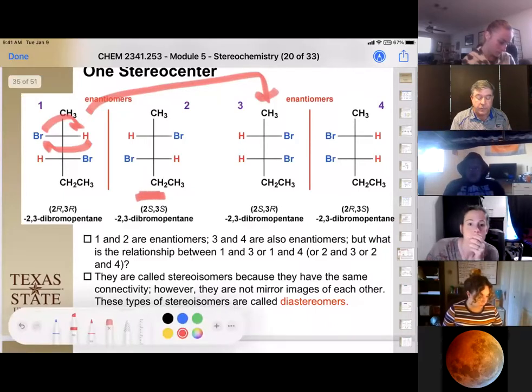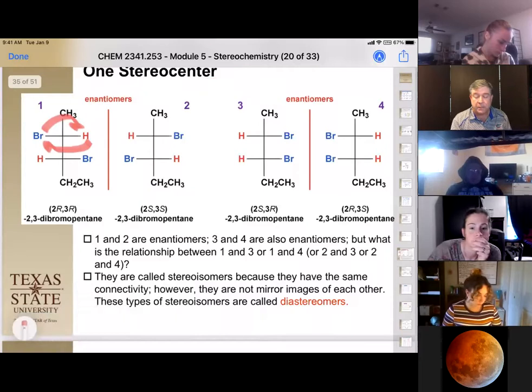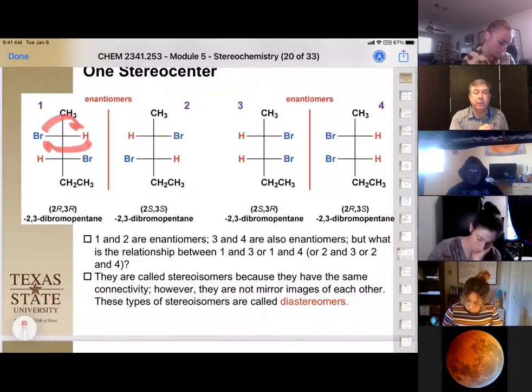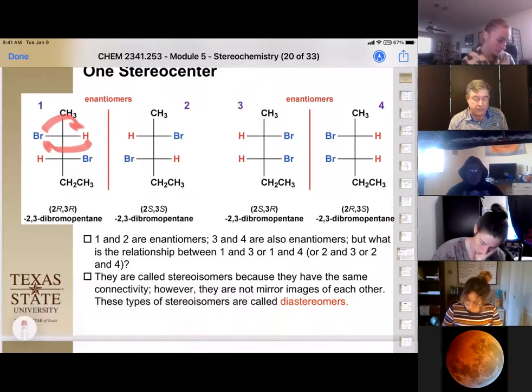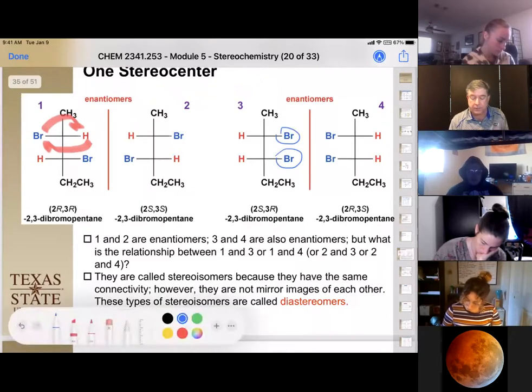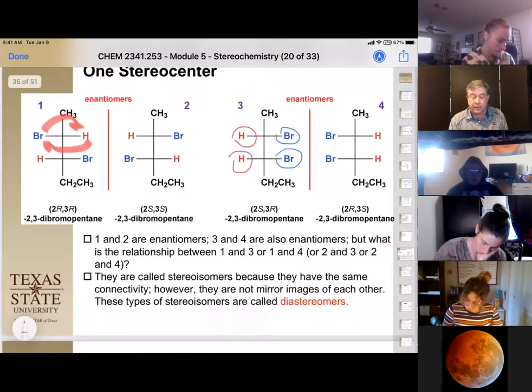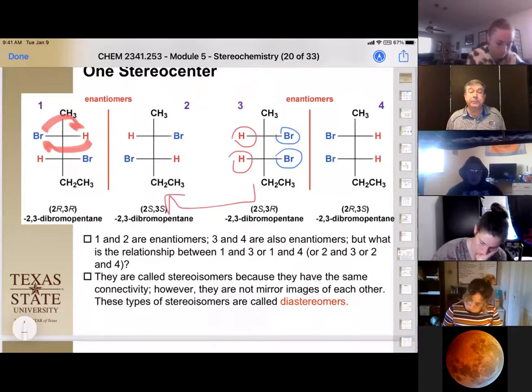So that's how we get to our next set of isomers: we swap just two groups at one carbon. When we do that, our bromines are now on the same side, and our hydrogens are on the same side. So these are not superimposable with that, and they are not mirror images of that.